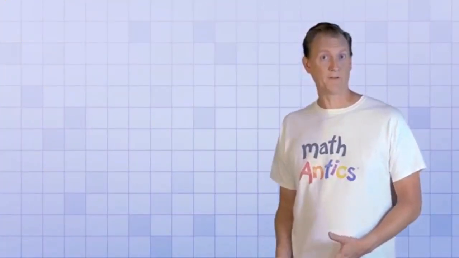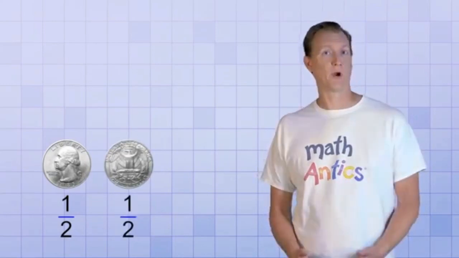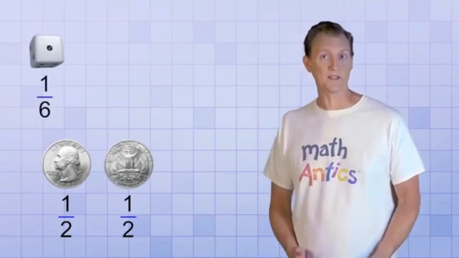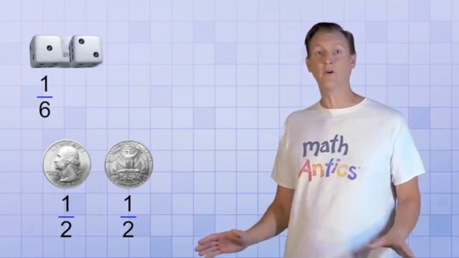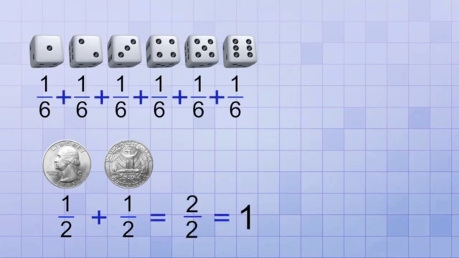Remember, the probability of flipping heads is 1/2, and the probability of flipping tails is 1/2. The probability of rolling a 1 is 1/6, and the probability of rolling any other number on the die is 1/6. If you add up the probabilities for the coin flip, you get 2 over 2, or 1. And if you add up the probabilities for rolling a die, you get 6 over 6, which is also 1. And that's not just a coincidence.